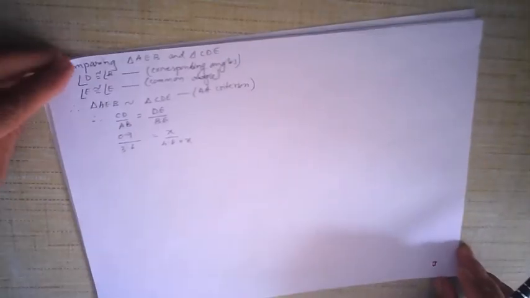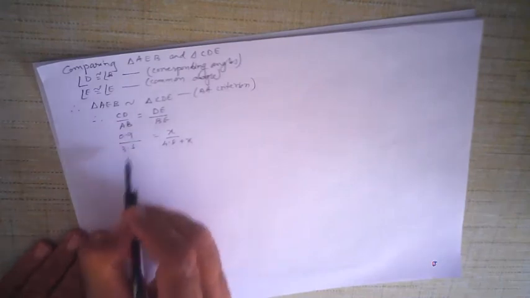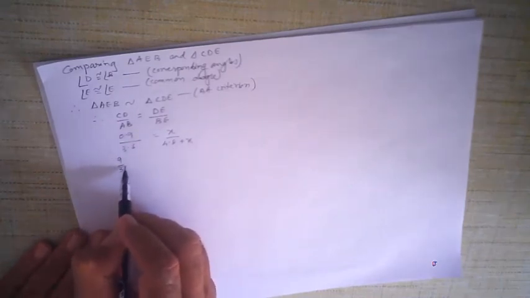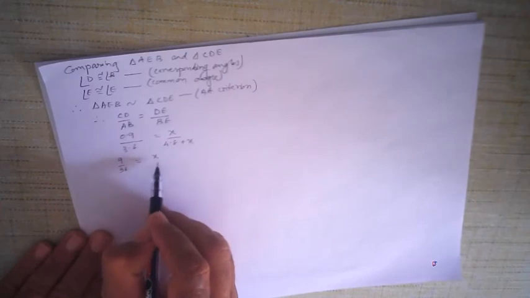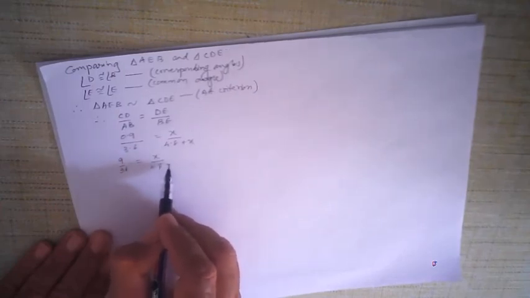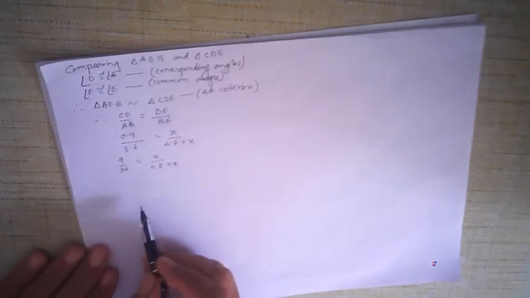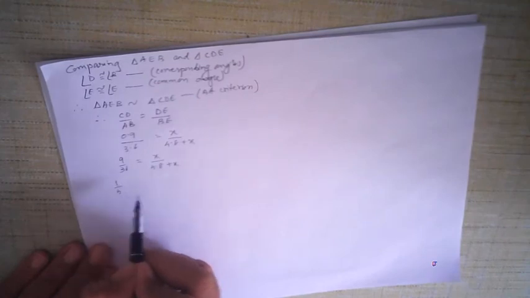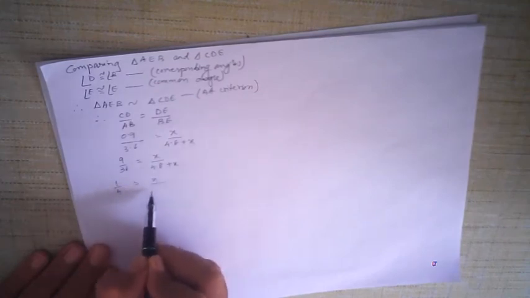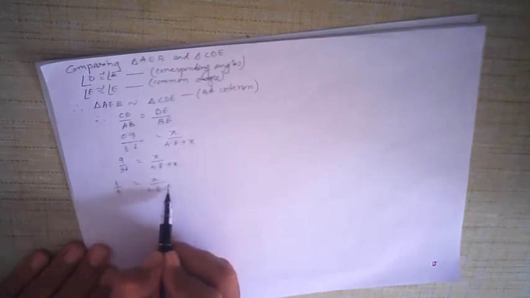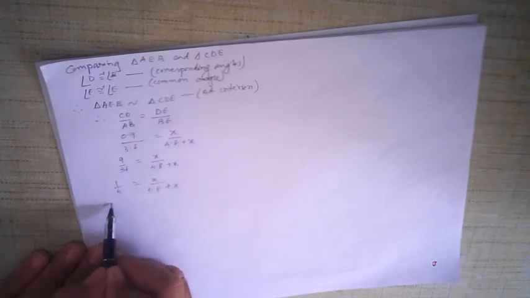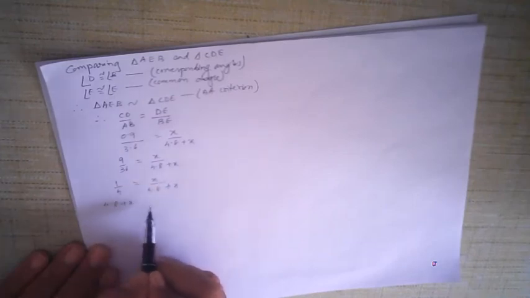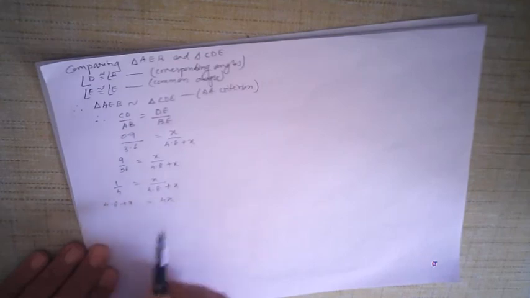Now all we have to do is find x. So I cross multiply. This becomes 0.9 upon 3.6 is equal to x upon 4.8 plus x. 9 upon 36 means 9 fours are 36, so 1 upon 4 is equal to x upon 4.8 plus x. Now I cross multiply. 4.8 plus x multiplied by 1 is equal to 4x.